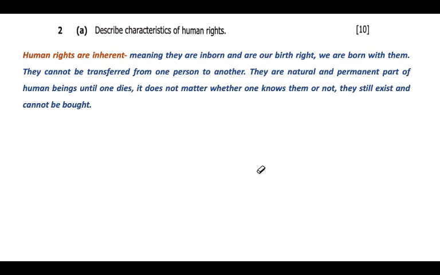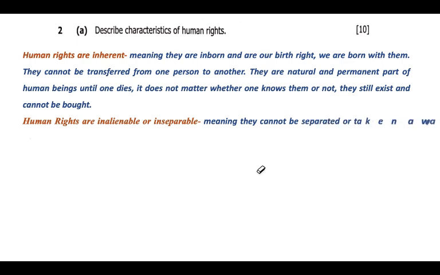And then we have this other one: human rights are inalienable and inseparable. Meaning they cannot be separated, taken away, or given away. You can't take away human rights. They are part of each and every person. We can't separate them, or get them from a person and give them to another one. That is not right. So human rights are inalienable and inseparable.